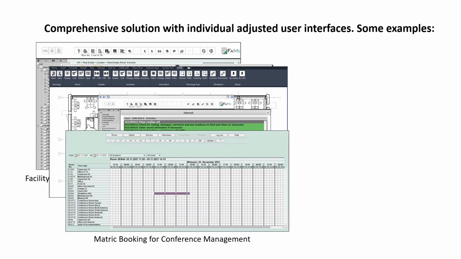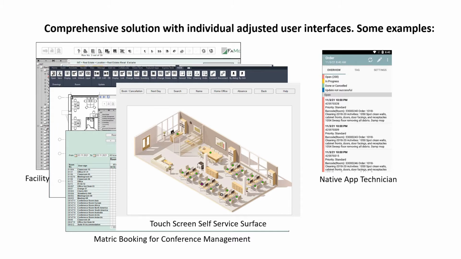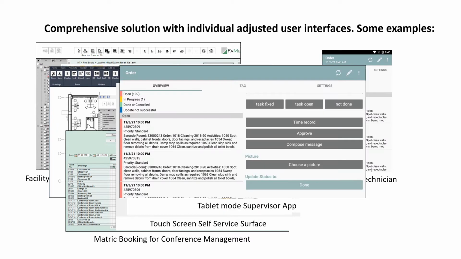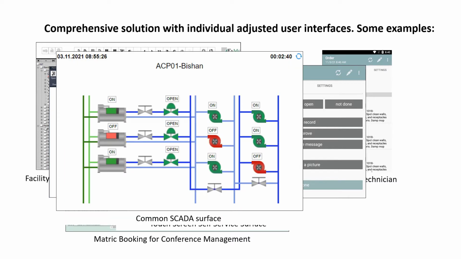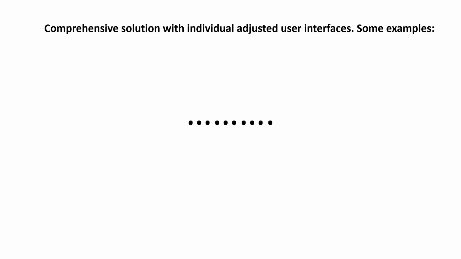For example, for the system admin, an equal surface over all FaMe modules to manage all modules with the same surface. Or a wizard for the maintenance supervisor to set up the preventive maintenance work. Special mobile phone, tablet or touch screen interface concepts are available. FaMe offers more than 50 individual user interface concepts.